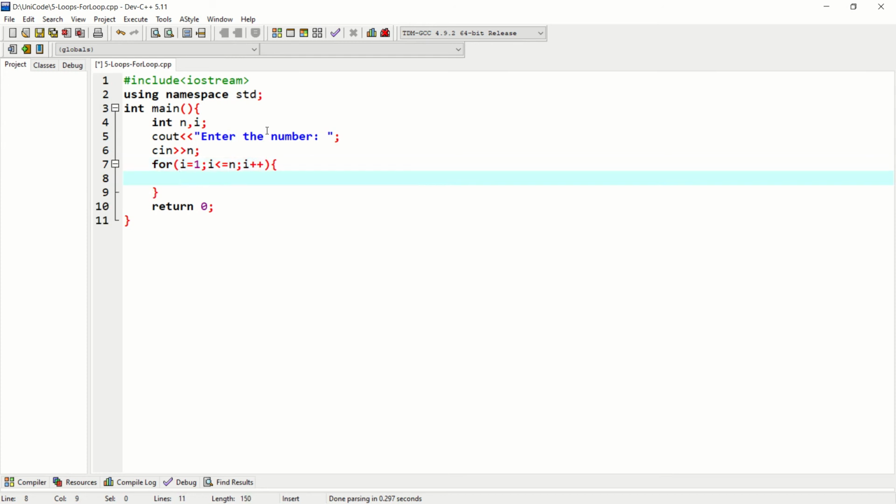This is the syntax of a for loop. Initializing the variable with some particular value, giving it a condition till when we want to run the loop, and the increment statement.